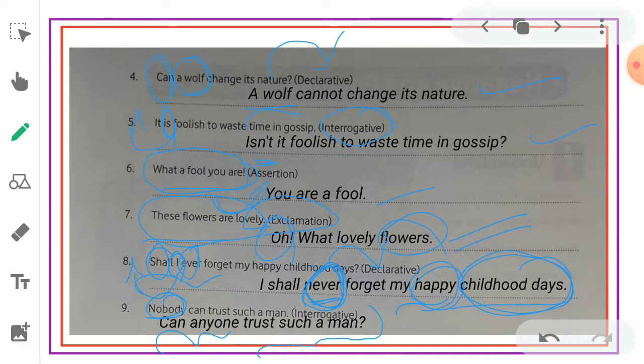The man is not specific, because the article a is used; the person who made the statement doesn't know, or has not specified, the person he is referring to. Can anyone trust such a man? It is written in the form of an interrogative, a yes or no question.